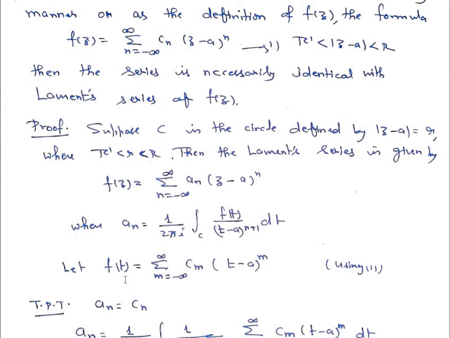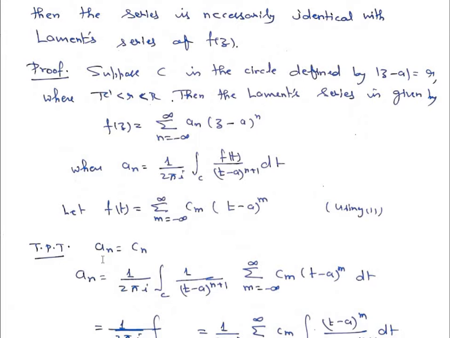Now suppose that f(t) is given by sigma m is equal to minus infinity to plus infinity c_m into (t minus a) to the power m. Now what we want to show is that a_n is equal to c_n. That means Laurent series expansion is unique for a function f(z).